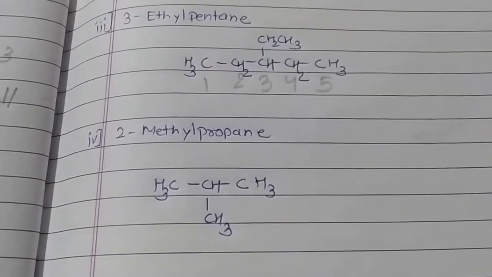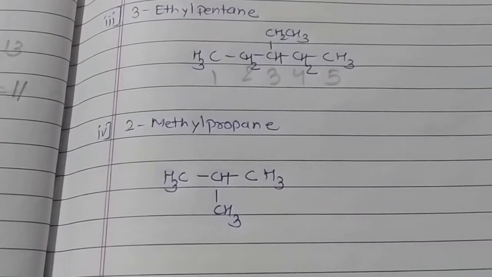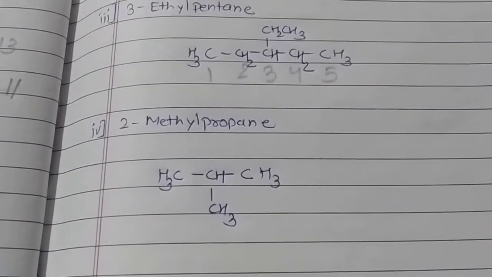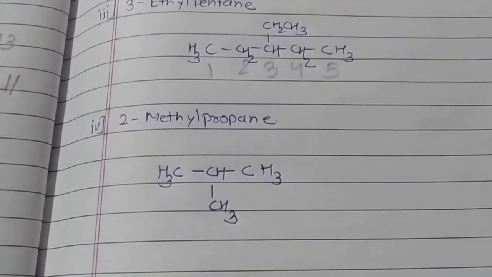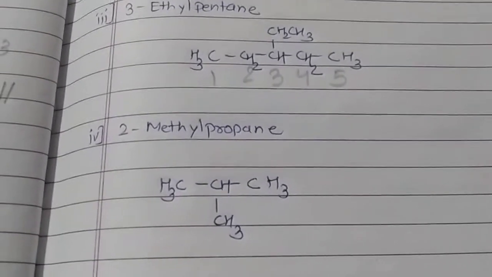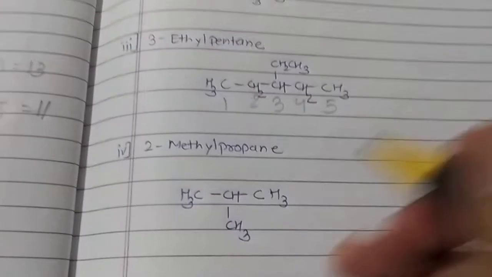Next example is 2-methyl propane. Propane contains 3 carbons, so first draw 3 carbon atoms, and then on the second carbon draw the substituent methyl, and at last draw all the hydrogen atoms.